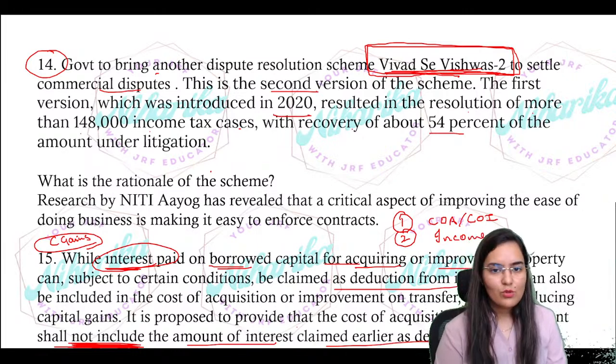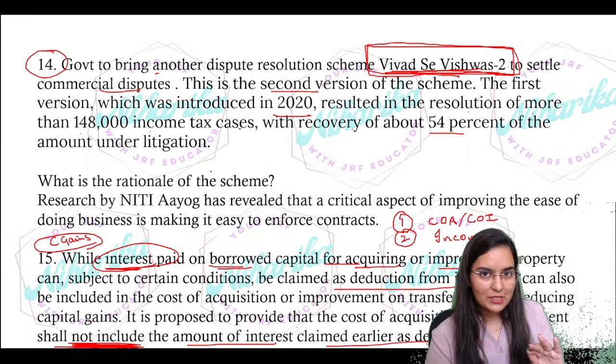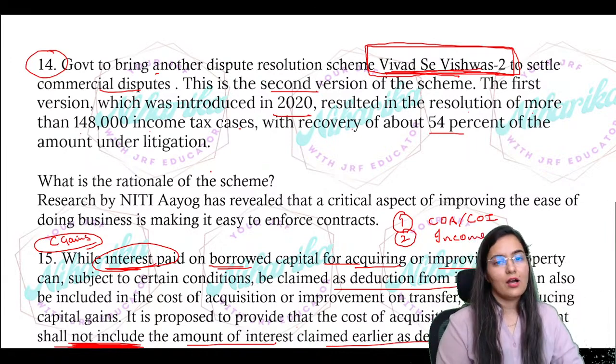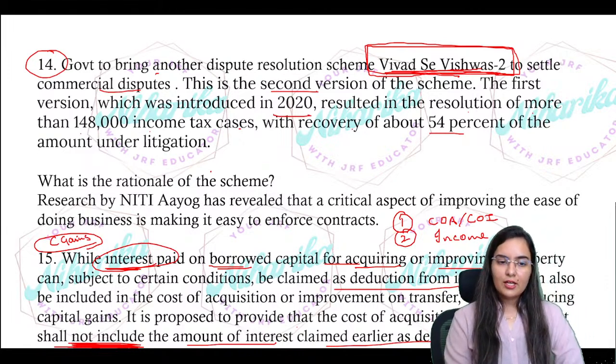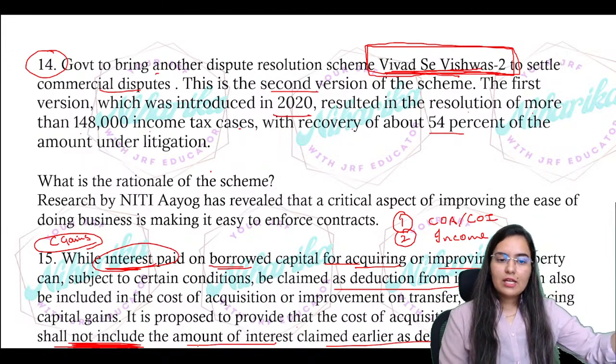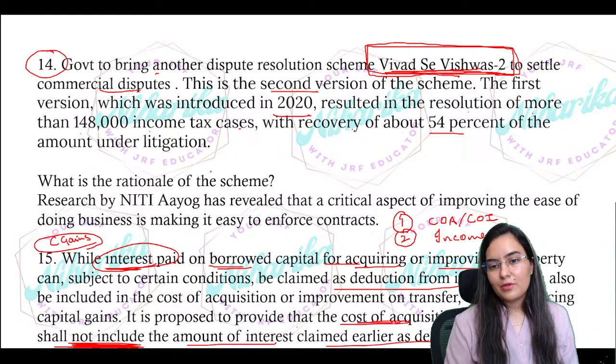From 80C to 80U, there was one more deduction which you were taking, up to 2 lakh. Yes, up to 2 lakh you were taking deduction. So two times you cannot take. Now, only in 80C to 80U you take it, but you will not remove it from the cost of acquisition.